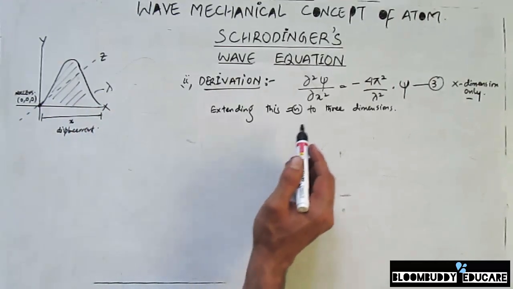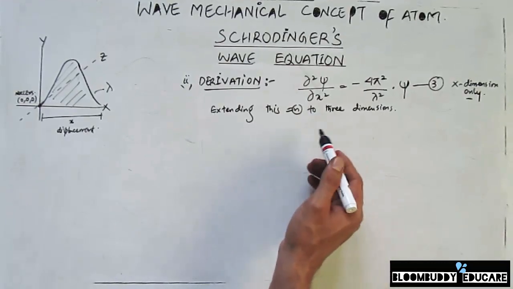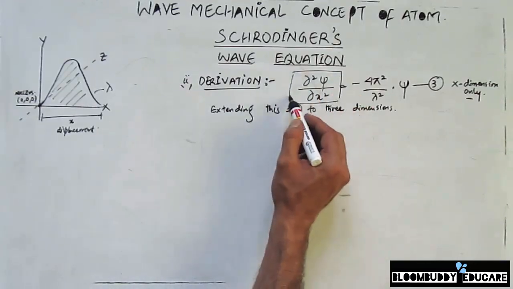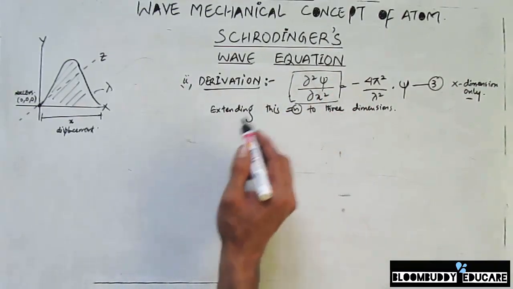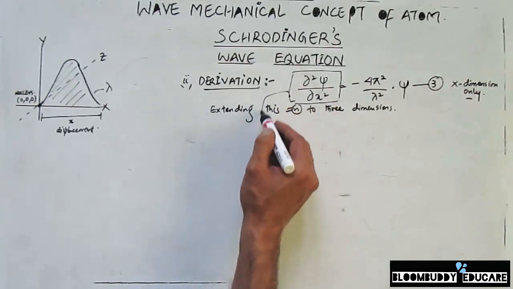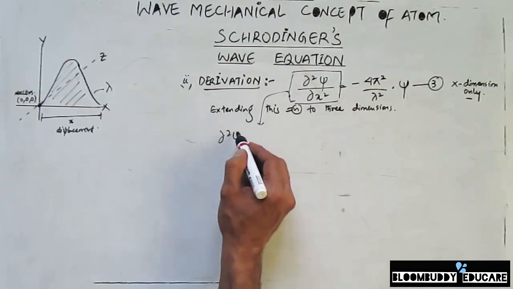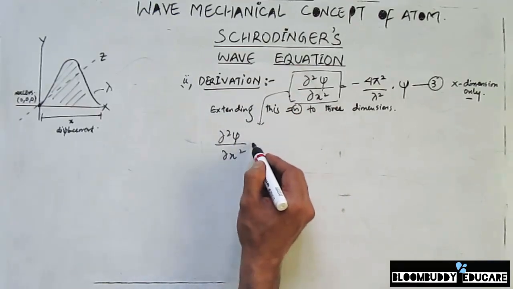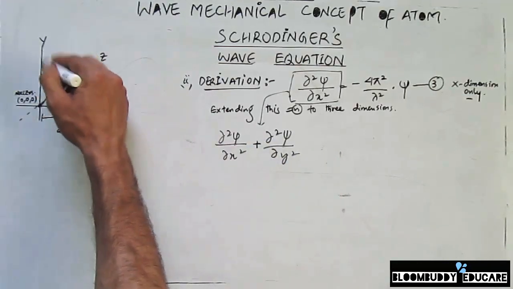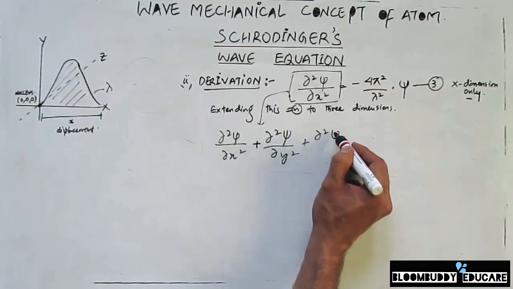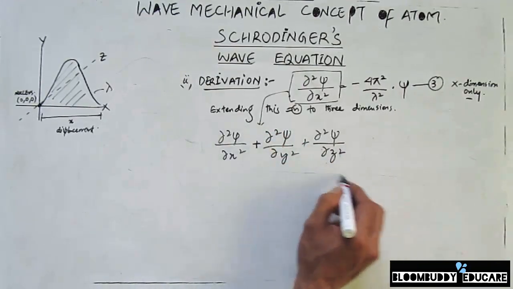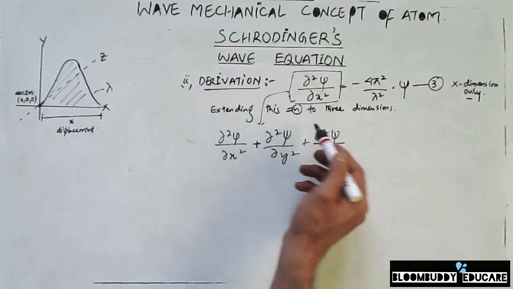Now when I extend this equation to 3 dimensions, I can replace this del square psi divided by del x square with all 3 dimensions. So it gets converted into del square psi divided by del x square, plus the second dimension, del square psi divided by del y square, that's the y axis, and then del square psi divided by del z square. Okay, so these are the 3 dimensions that I extended this equation into.